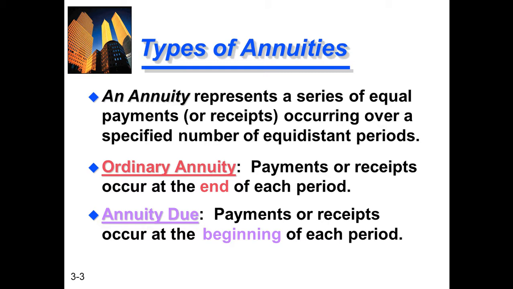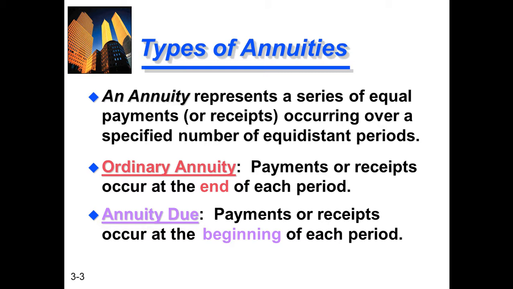An annuity has two types. One is ordinary annuity and the second is annuity due. Ordinary annuity means payment or receipt of any deposit occurs at the end of each period. It means that every 31st December we pay or receive money from the bank.